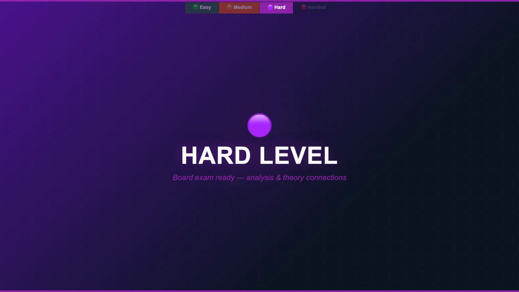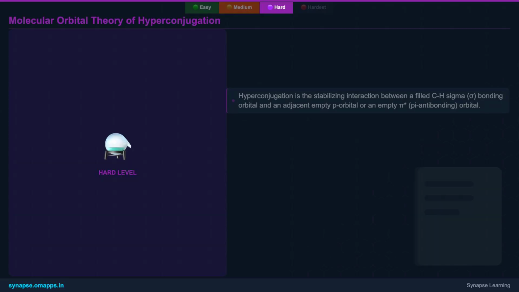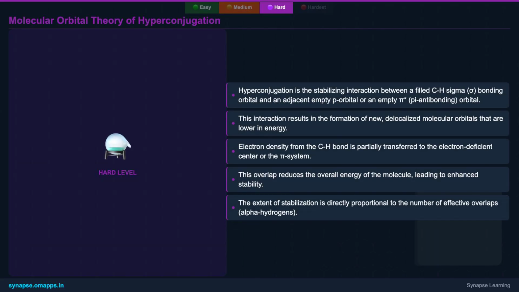Let's elevate our understanding. We'll now delve into the theoretical underpinnings and advanced aspects of hyperconjugation. From a molecular orbital perspective, hyperconjugation is a sophisticated stabilizing interaction. It's the productive overlap between a filled CH sigma bonding orbital and an adjacent empty p orbital in carbocations, or an empty pi antibonding orbital in alkenes. This interaction isn't just a simple electron shift, it forms new, delocalized molecular orbitals that are inherently lower in energy than their original localized counterparts. This energy reduction is precisely why hyperconjugation stabilizes molecules.